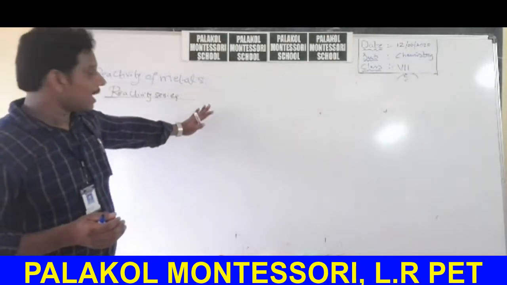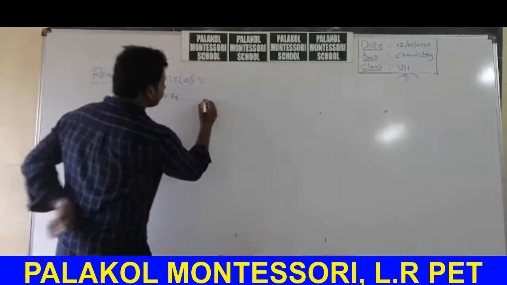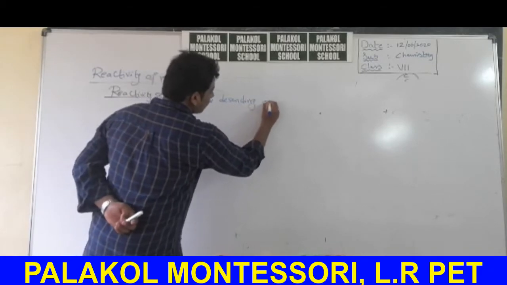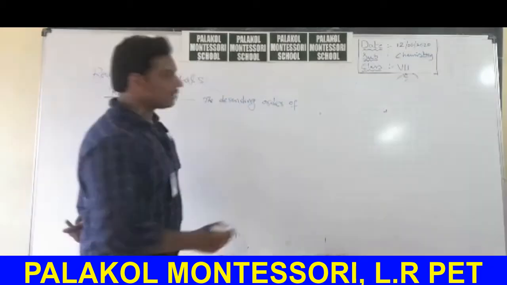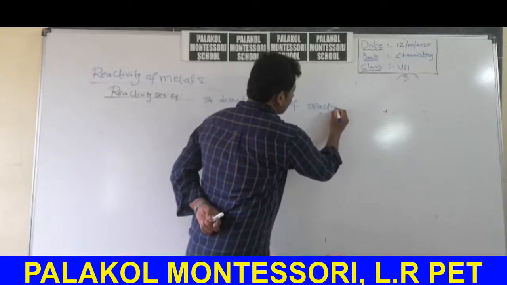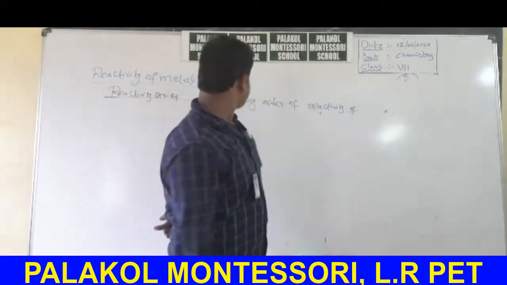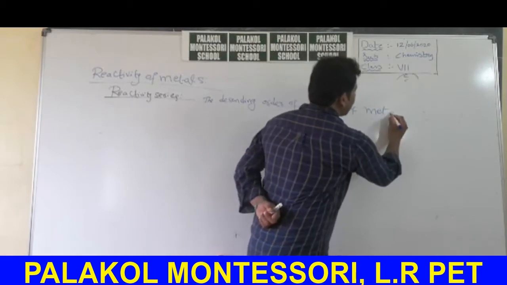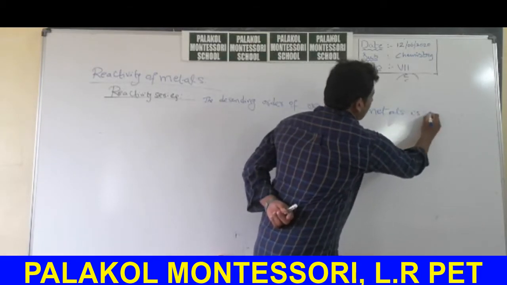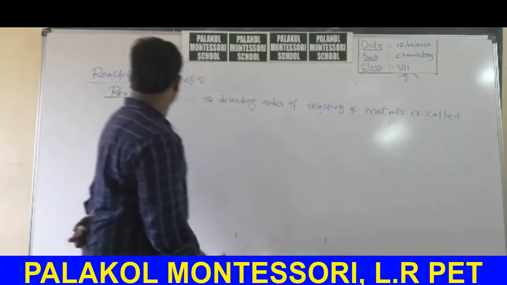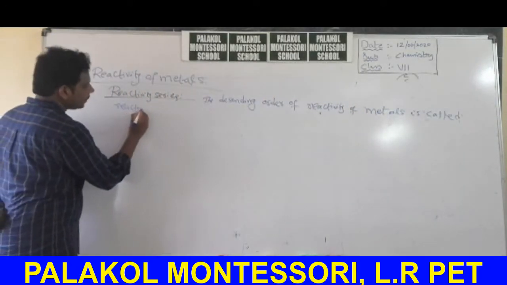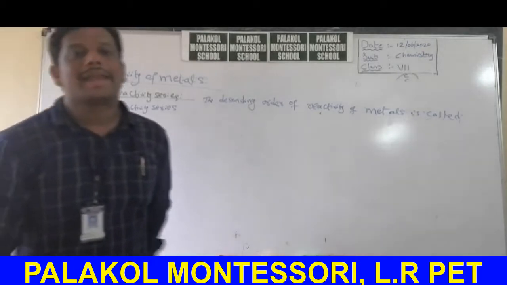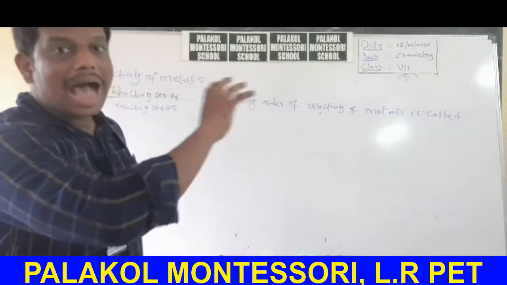The decreasing order of reactivity of metals is called reactivity series. That means first you place highly reactive metals.